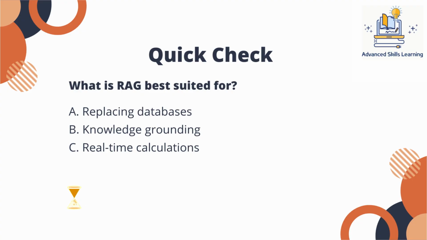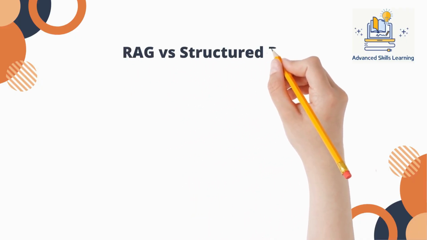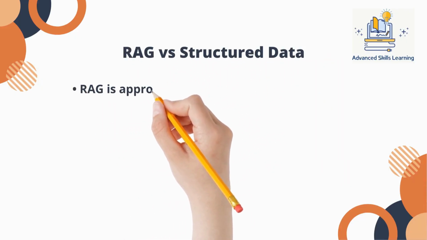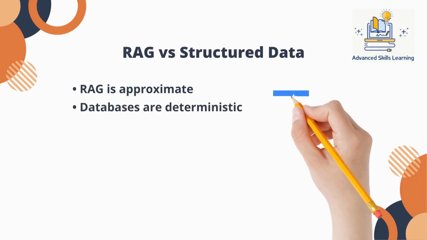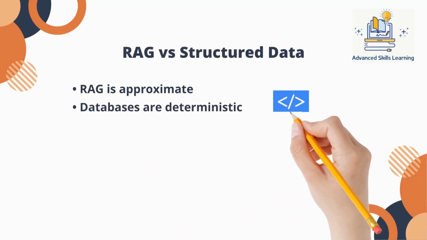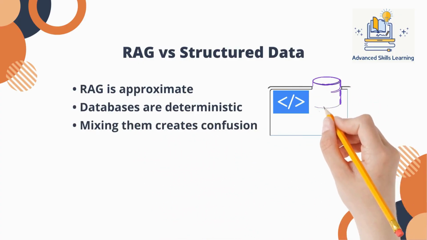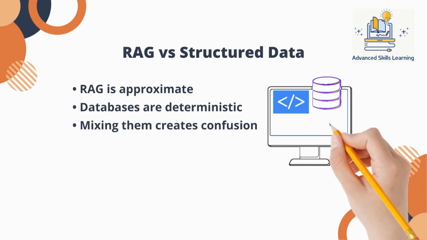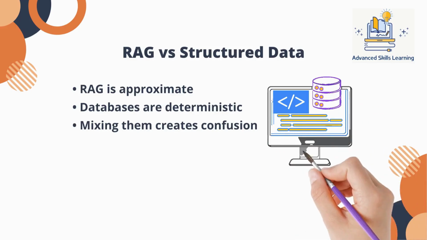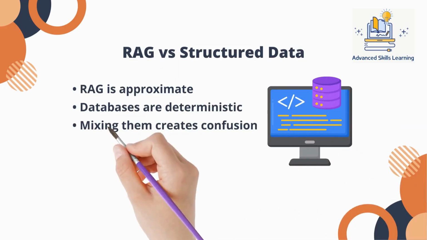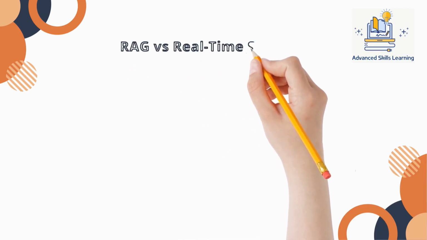Now let's compare RAG with other approaches. First, RAG versus structured data. Vector search is probabilistic. It finds semantically similar content. It does not guarantee exact matches. If your problem requires precise filters, like transactions above $10,000 in March, a database query is deterministic. It is exact, it is explainable, it is auditable. Using RAG for structured queries introduces ambiguity where precision is required. That is not innovation, that is architectural confusion.